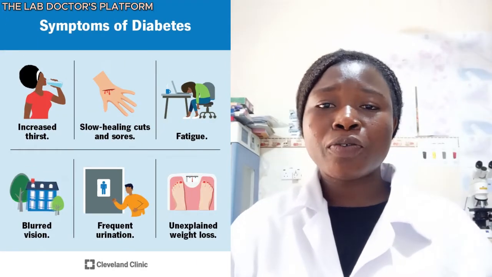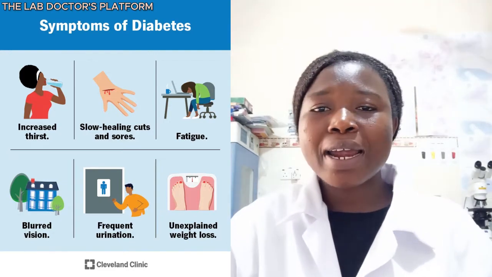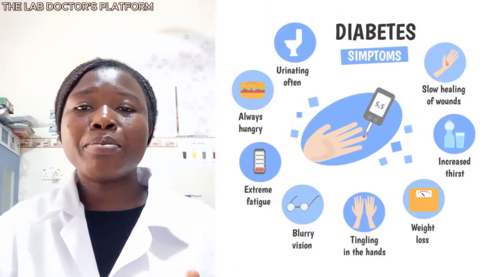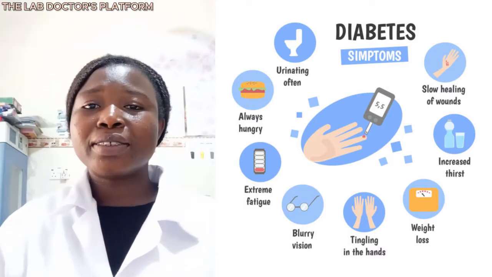Let's generally look at the signs and symptoms of diabetes. You always feel thirsty, urinate often, lose a lot of weight, feel so tired, always experience blurred vision, slow healing of wounds, and ketones in your urine.